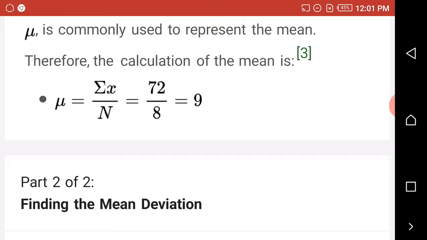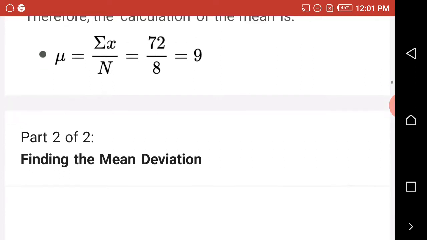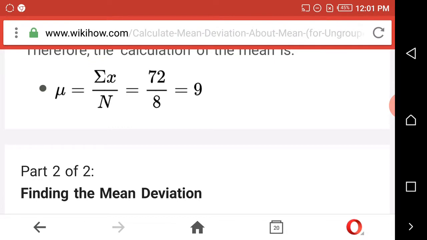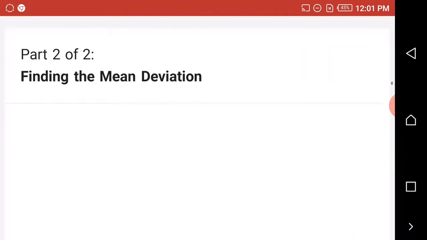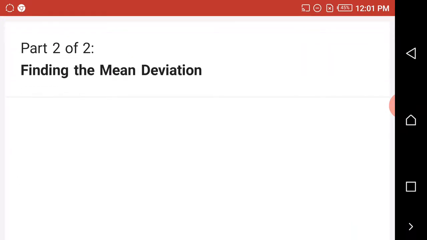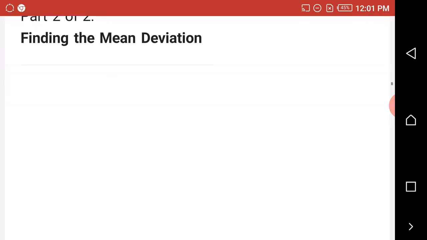Hope we understand how to find the mean for ungrouped data. Now let's look at part 2. Part 2 is finding the mean deviation. We're through with finding the mean, so part 2 of our lesson today is finding the mean deviation.